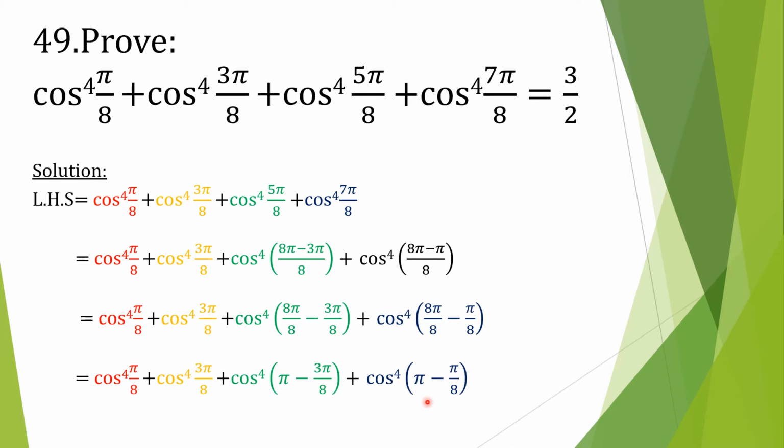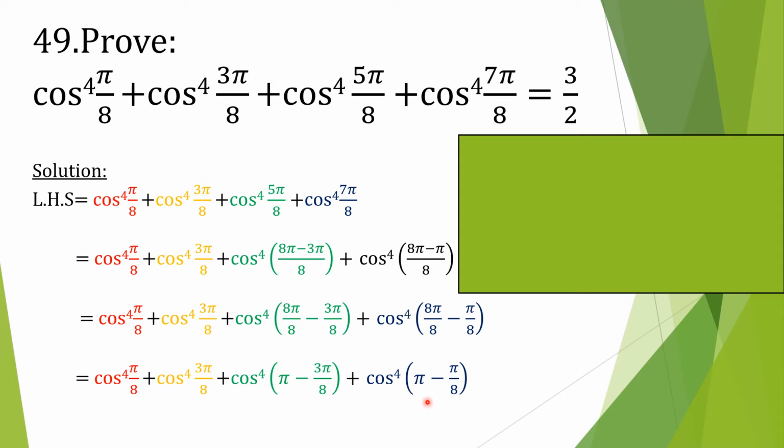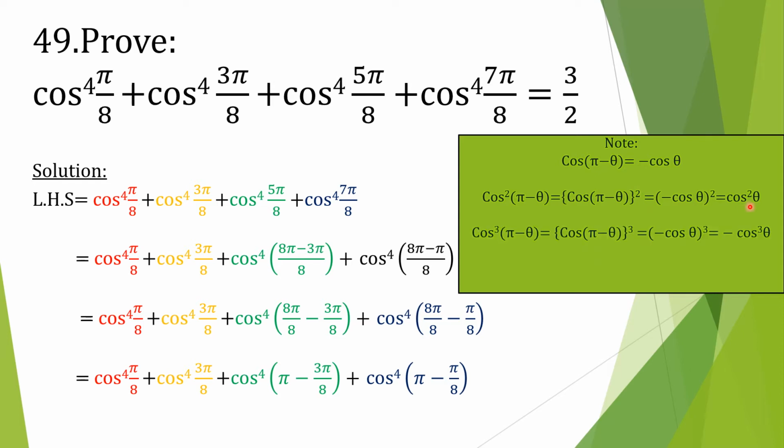Now before we proceed further, let's recall some formulas. We have learned in lower class that cos pi minus theta is minus cos theta. Similarly, if we have cos square pi minus theta, we can write this as cos pi minus theta whole square, which is ultimately cos square theta.